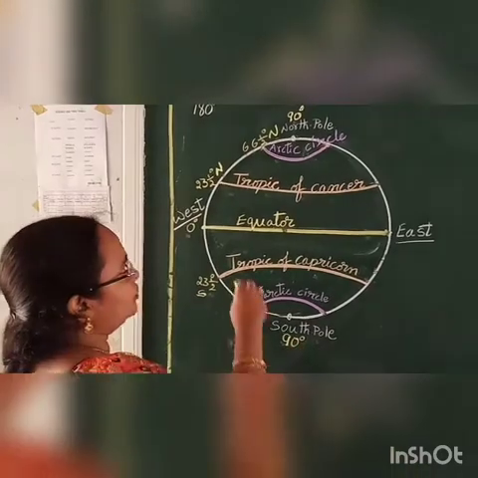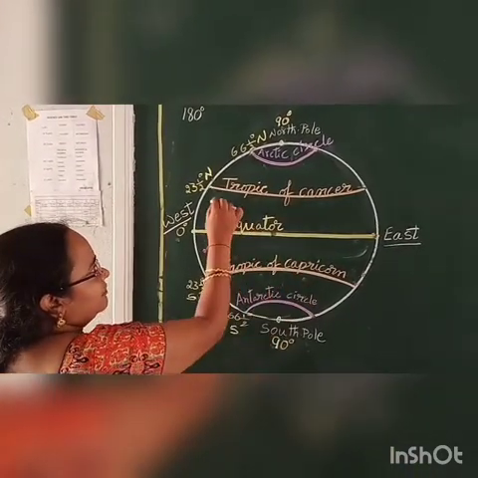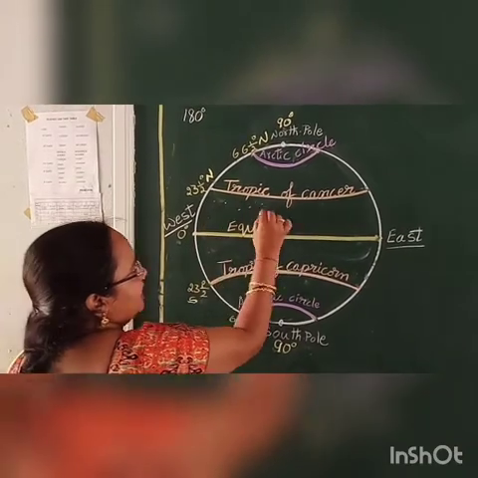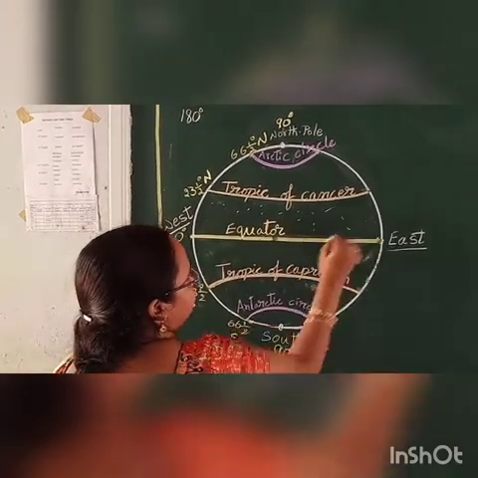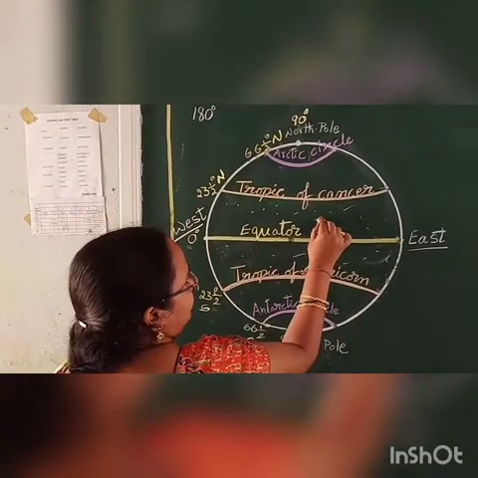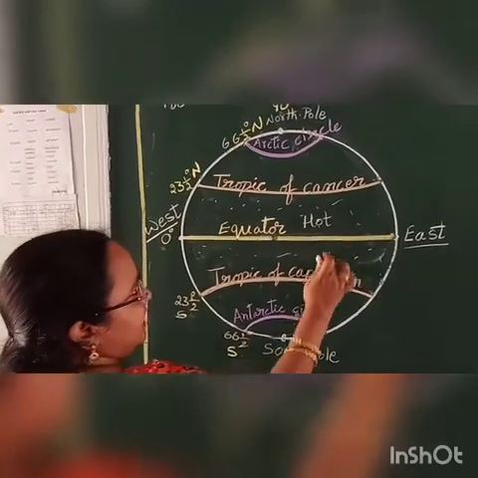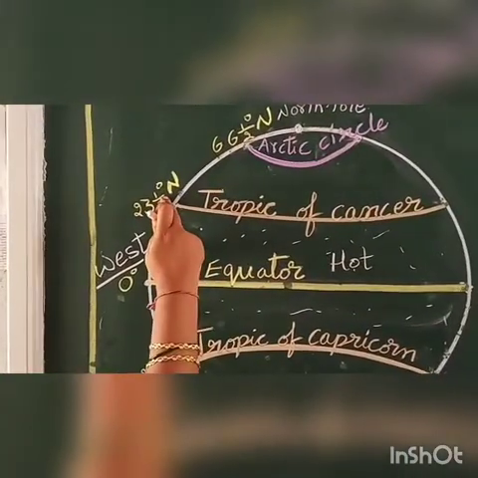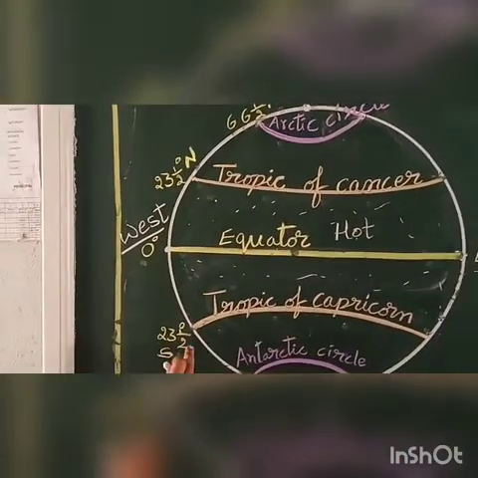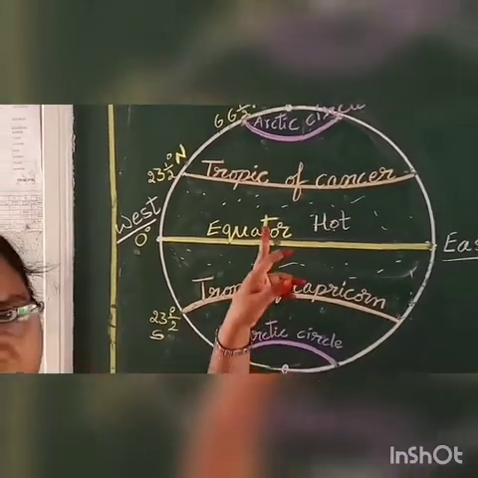Just I will tell you, you observe here. From Tropic of Cancer to Tropic of Capricorn, wherever I am keeping dots, all this part is hot zone. It means the climate in this area, from 23.5 degrees north to 23.5 degrees south, will be hot.